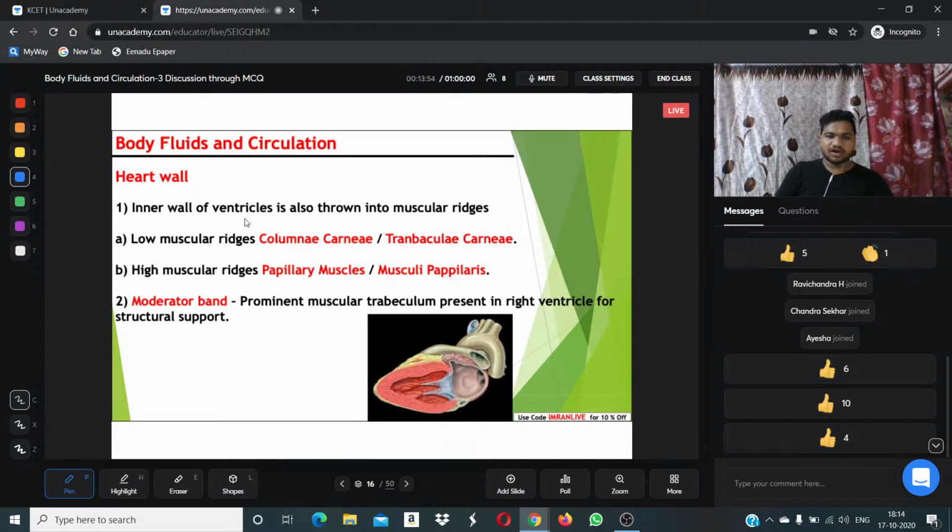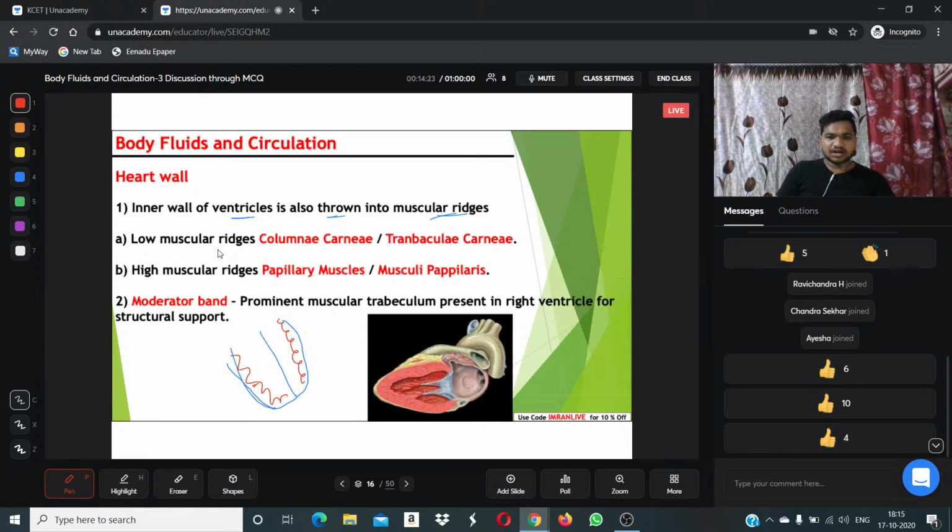Right? Inner wall of the ventricle. We are discussing the inner wall of the ventricle, so I'm drawing it here. This is the lower and larger chamber. The inner wall of the ventricle is also thrown into muscular ridges. They look like this, right? Clear? These consist of muscular ridges.